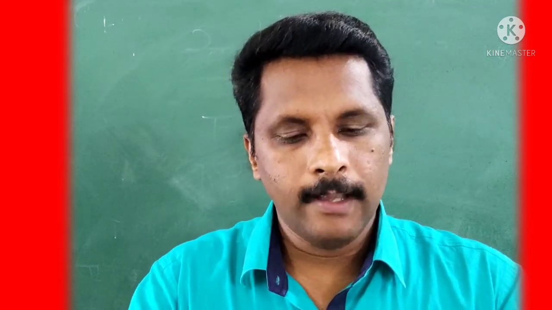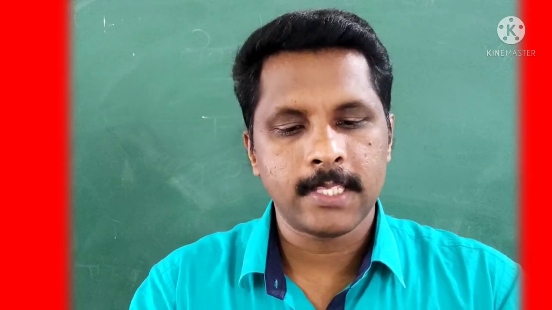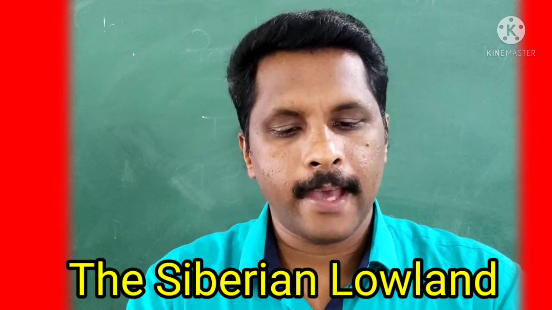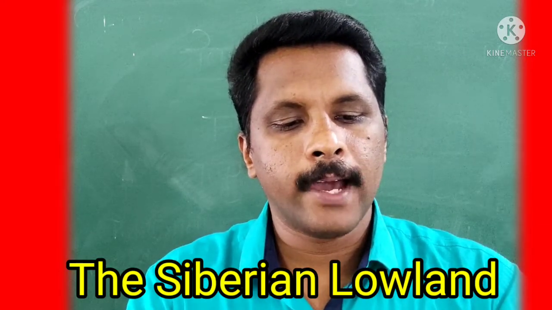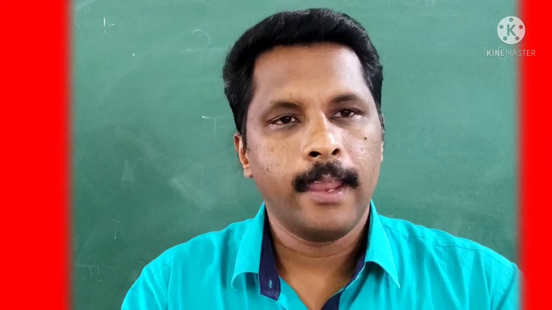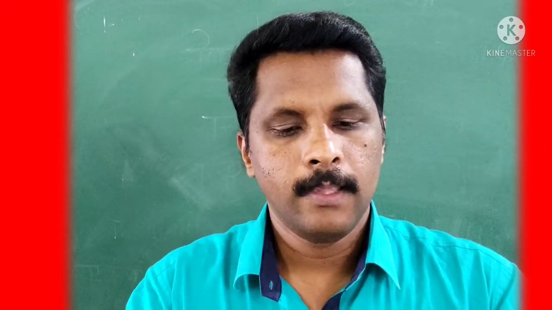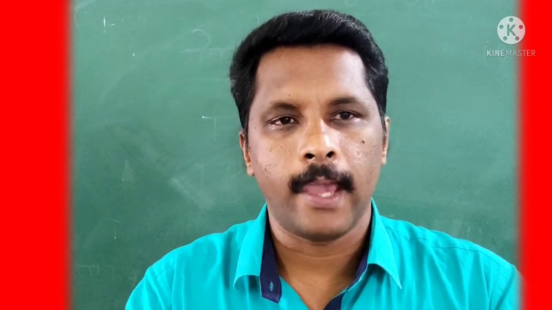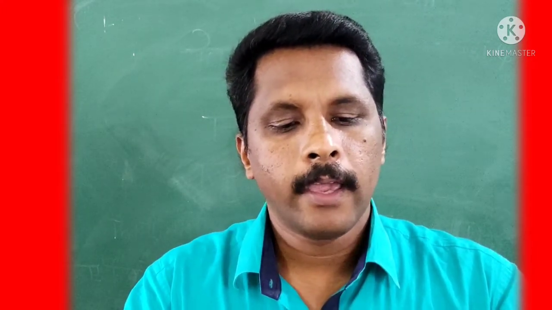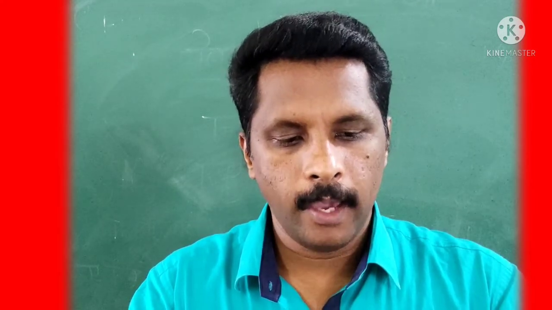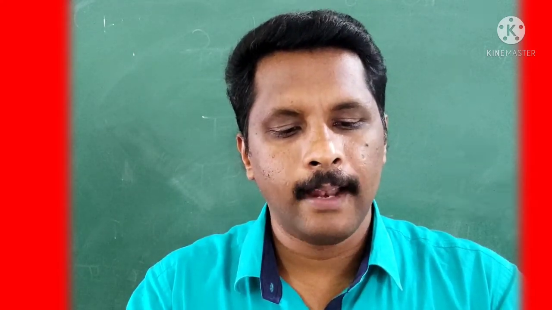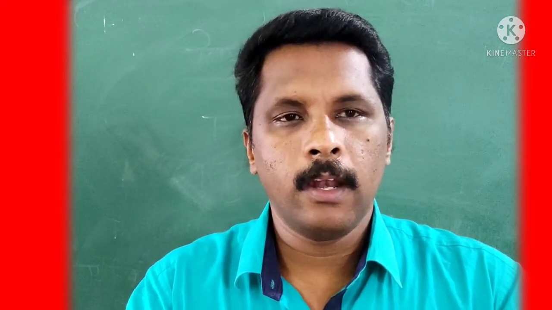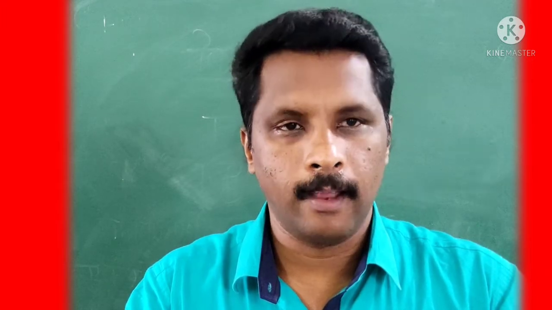Now let us move to the third division, that is the Siberian lowlands. The Siberian plain has been formed through the gradual erosion of the ancient highland. The Siberian lowlands were formed as a result of the erosional activities over the ancient highlands. Hence, there are few eroded hills found in the Siberian lowland, which are rounded hills.